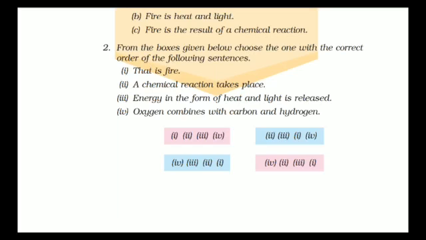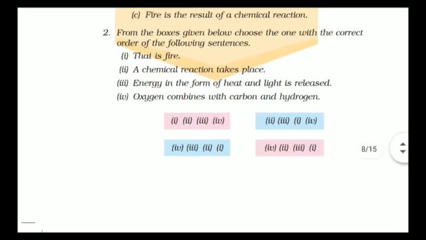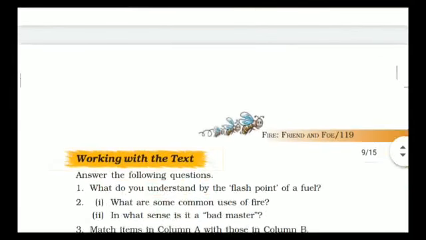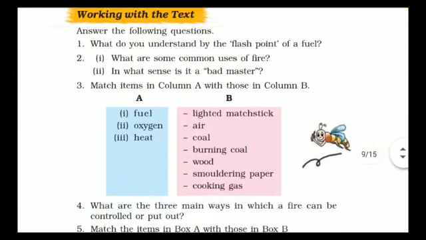So what can be the first one? The first one will be oxygen combines with carbon and hydrogen. A chemical reaction takes place. Energy in the form of heat and light is released and that is fire. So this is the correct definition for the fire. You can study from here what is fire. I have corrected that order and please complete that.